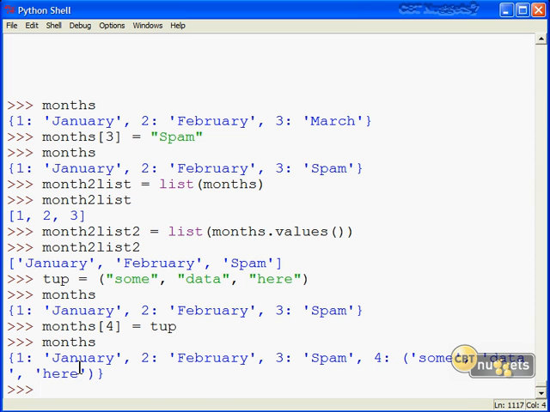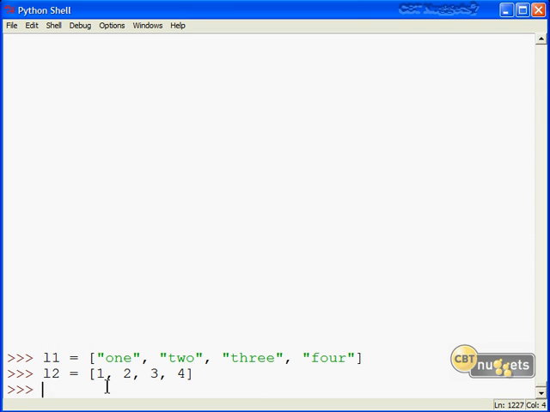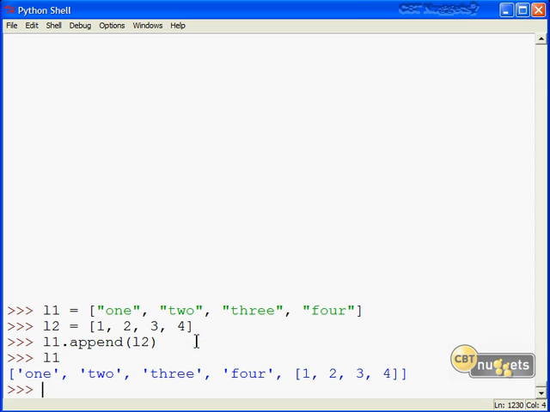I don't think I showed you how to embed lists actually. Embedding list on list is pretty easy. You see I've whipped up 2 list names here really quickly, L1 and L2. So if I wanted to add this L2 data to say the end of my L1, I could do an L1.append and simply bring in L2. That can be helpful for creating layers of complexity if needed in your Python code.